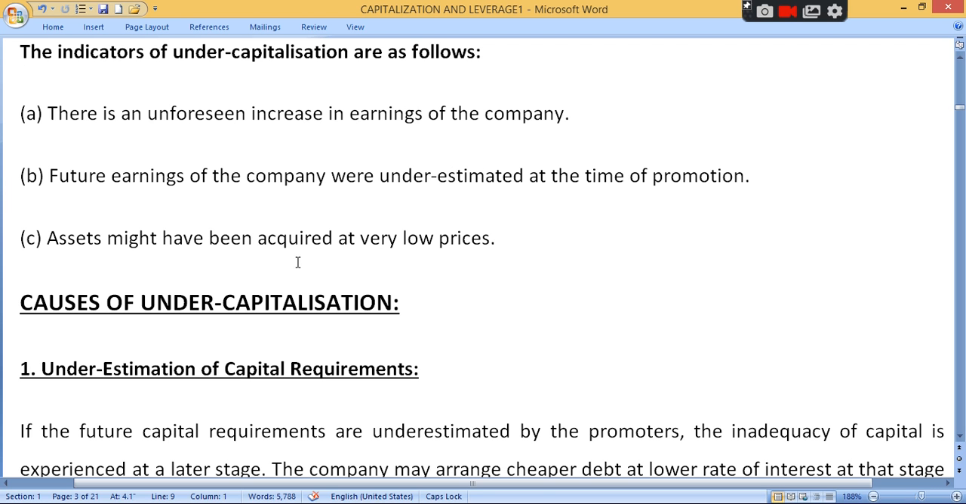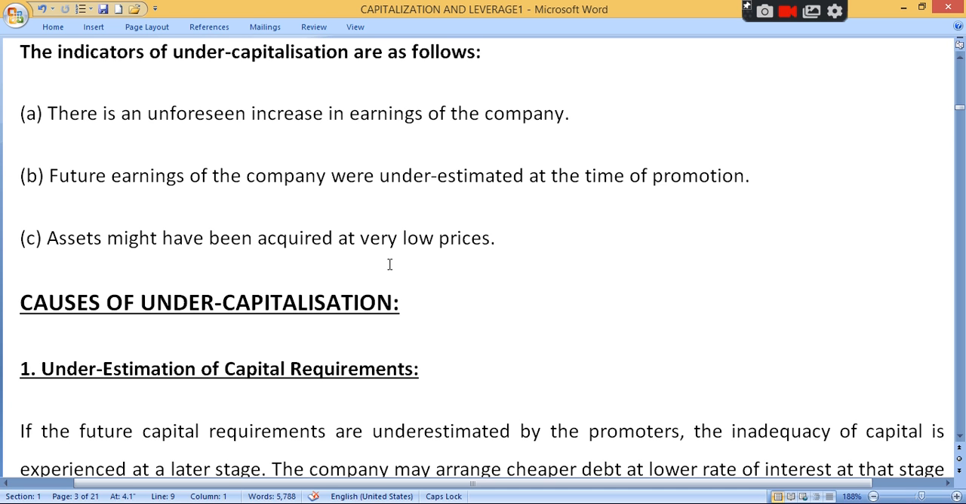So asset might have been acquired at very low price, clear. Whenever you purchase asset at very low price, then also your investment will be less. So your investment will be less, but there will be chances of earning good profit. So it will be considered as the case of undercapitalization. So in short, we only completed today the meaning of undercapitalization and meaning of capitalization, clear. In next lecture we will discuss cause, effects and remedies, clear.